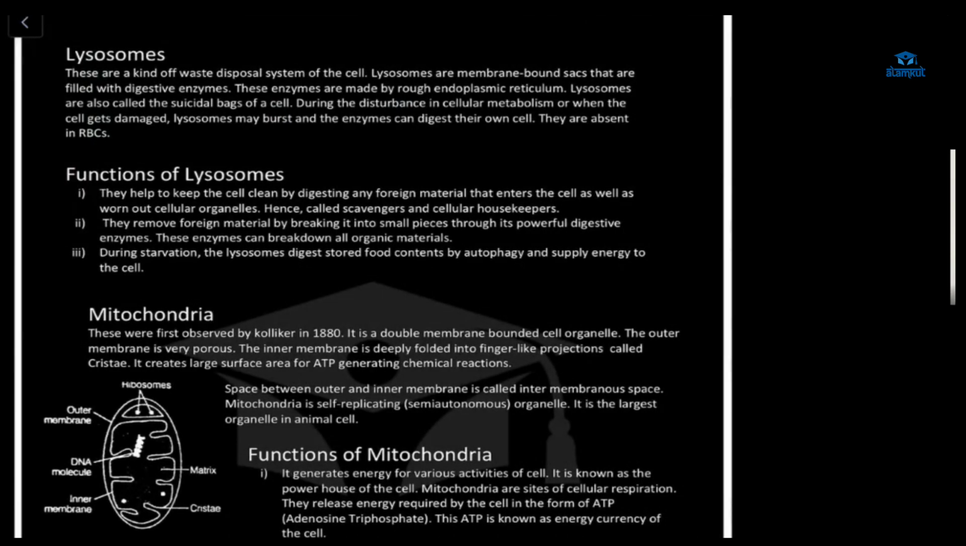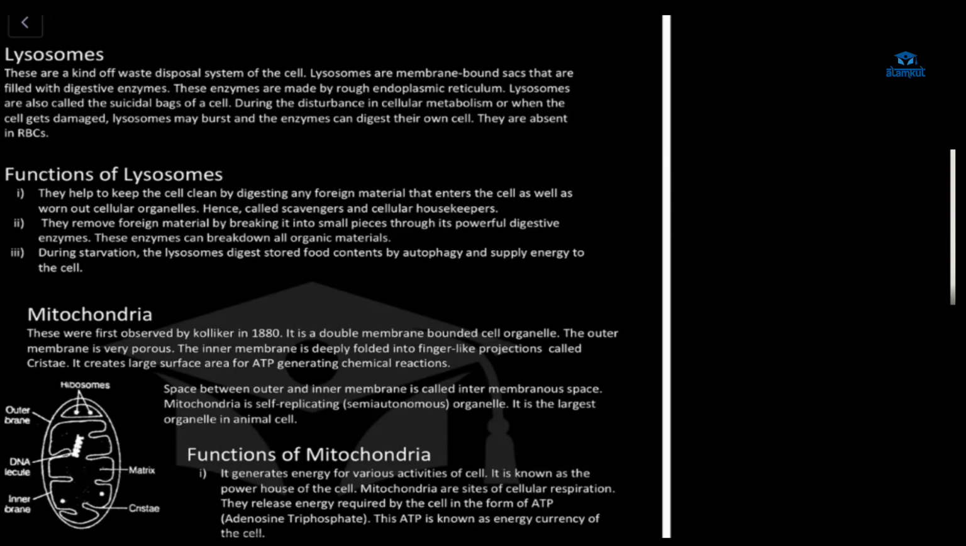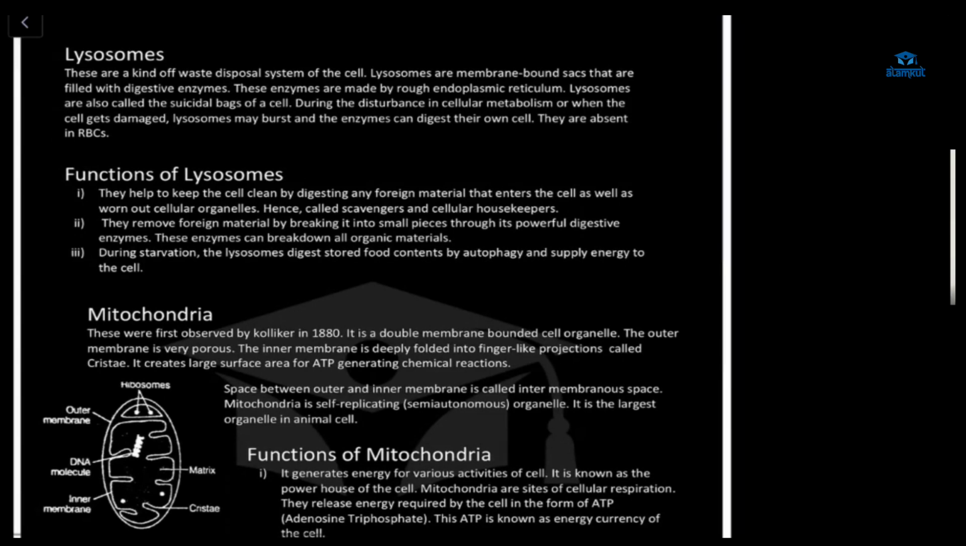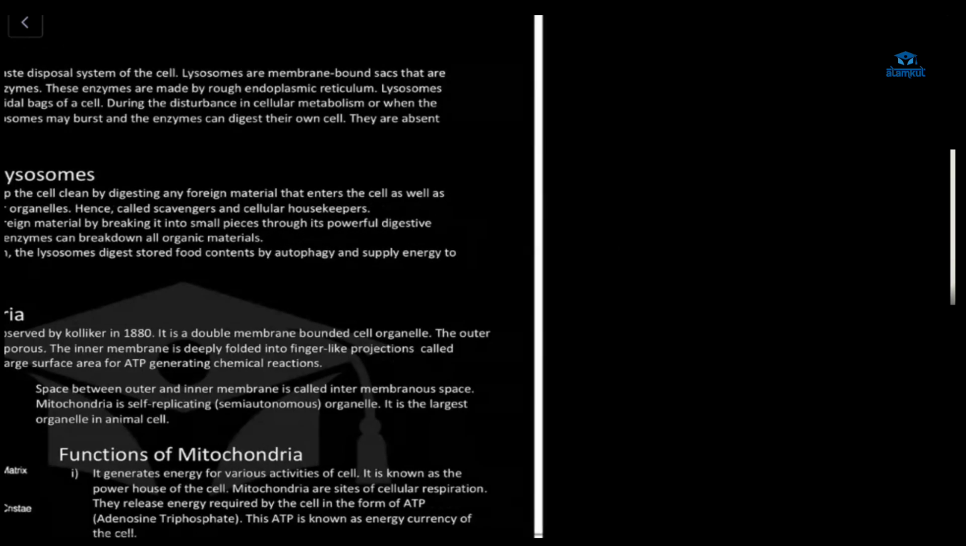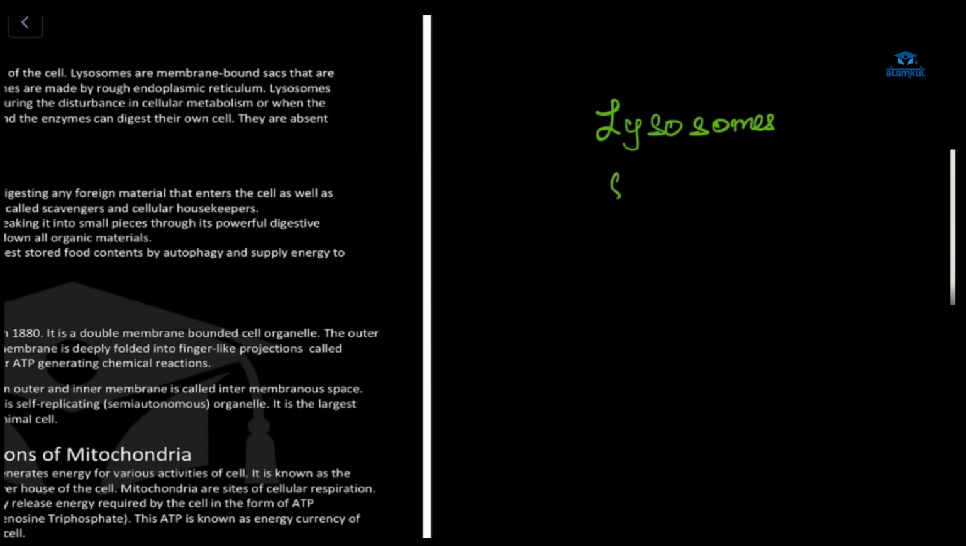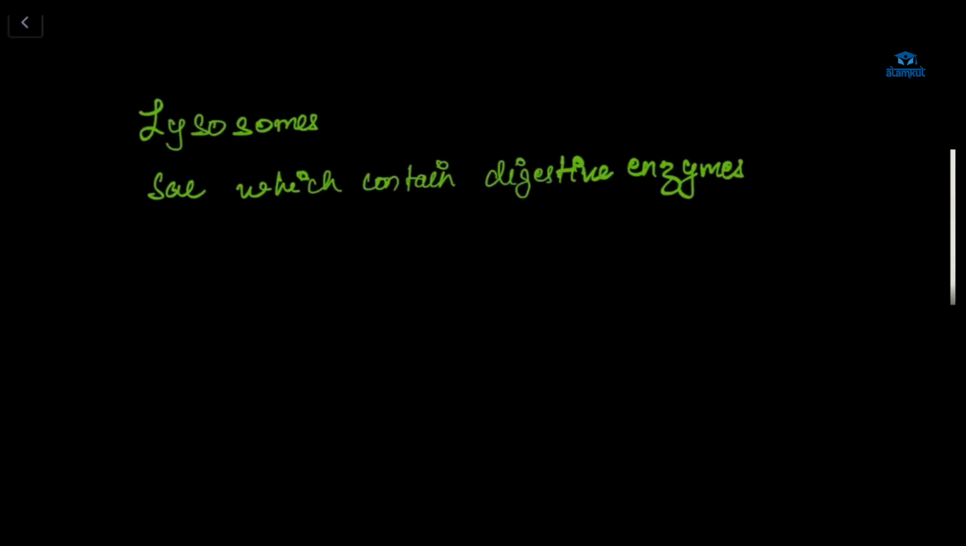This is the waste disposal system of the cell. Disposal is the process of getting rid of waste. So whatever waste is there, the lysosome gets rid of those things. What are its functions? It contains digestive enzymes in sacs. They will break down all the substances, all the organic matter. That is why it is called the suicide bag.